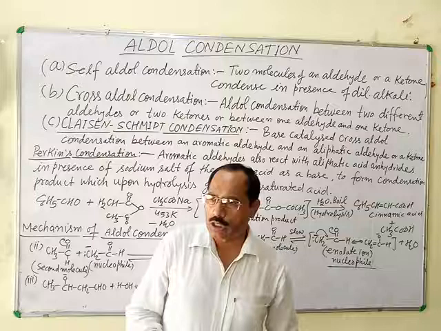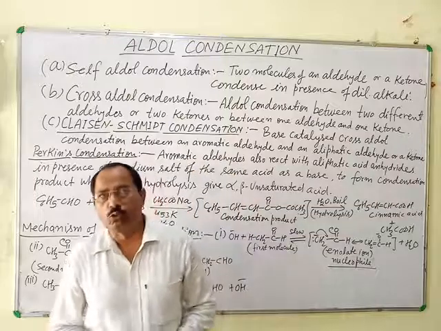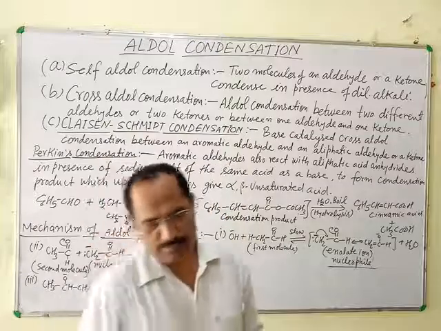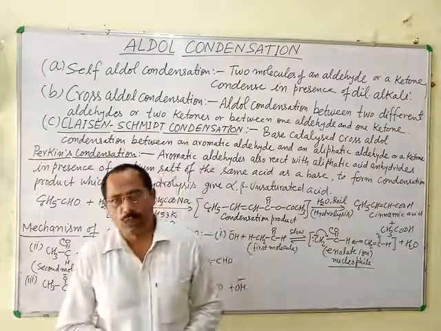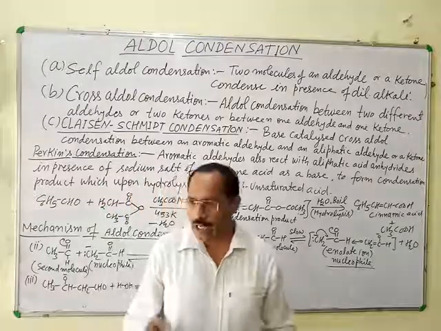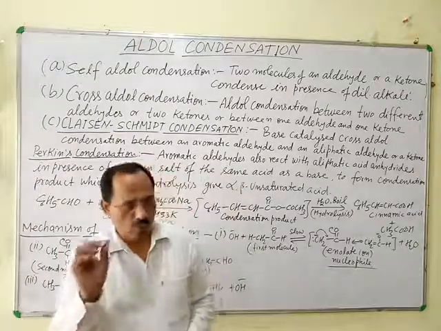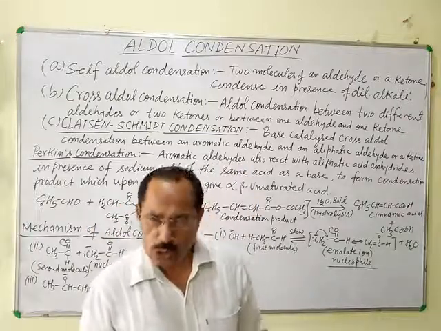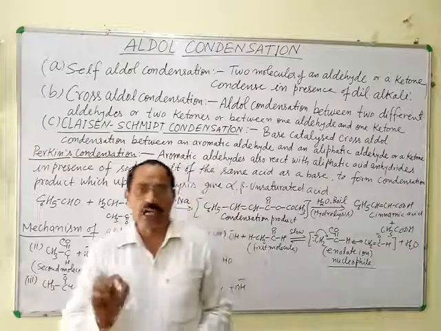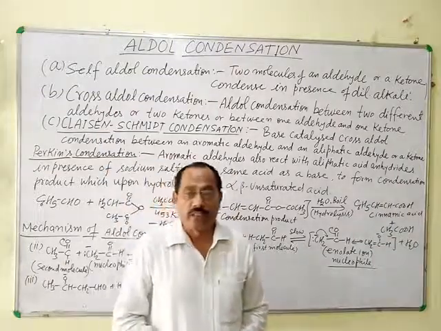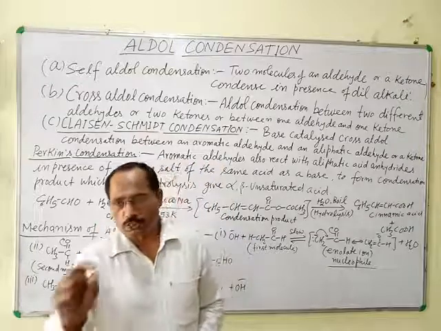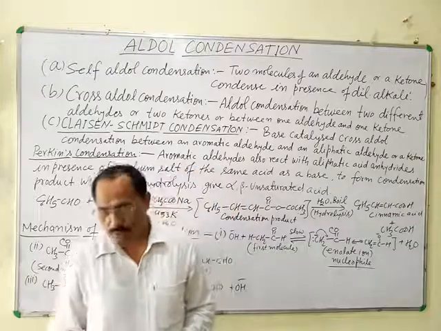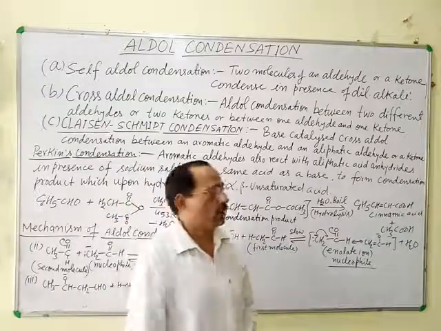Similarly, when two molecules of ketone containing alpha hydrogen react, the necessary condition for aldol condensation is the presence of alpha hydrogen. Acetaldehyde also contains alpha hydrogen. Acetone contains alpha hydrogen. So when two molecules of acetaldehyde, or two molecules of acetone, are heated with dilute NaOH, then aldol or ketol respectively, that is beta hydroxyaldehyde or beta hydroxyketone, is formed. This is known as self aldol condensation.